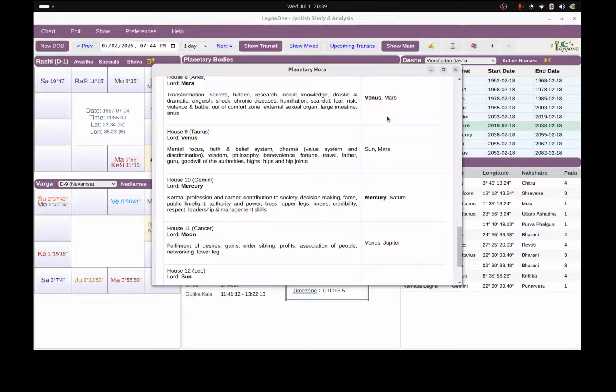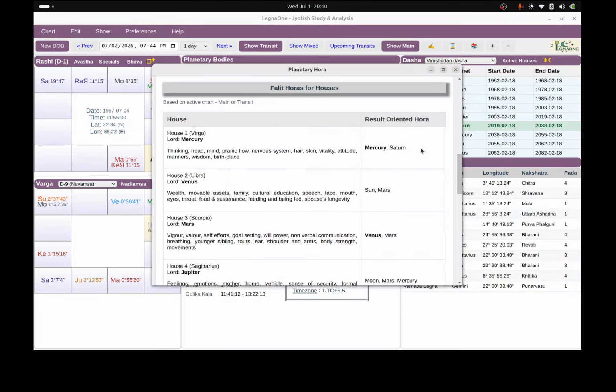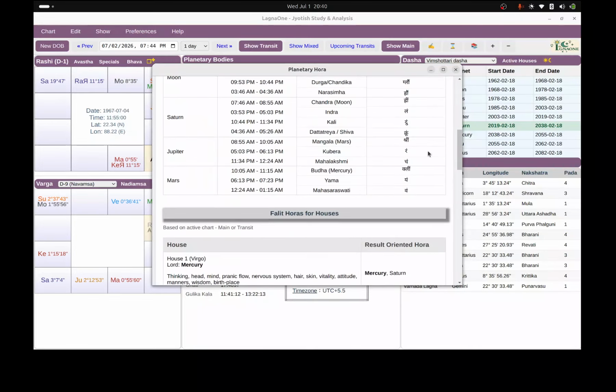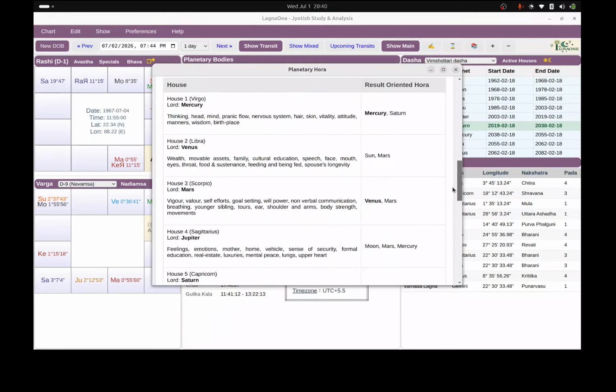I teach my students, but from any authentic source you can learn how to use the Phalit horas. It means these horas will give results of that house on specific weekdays when their hora is running. So it's a very useful feature.